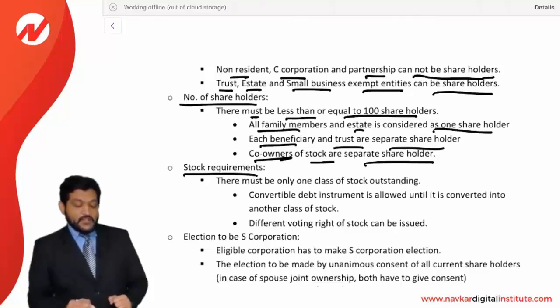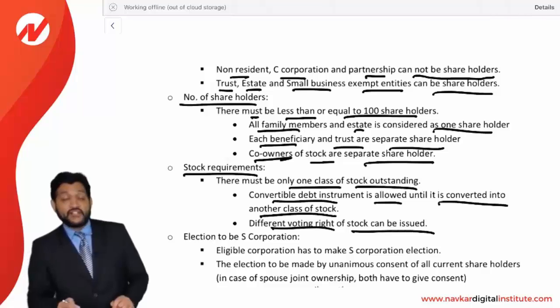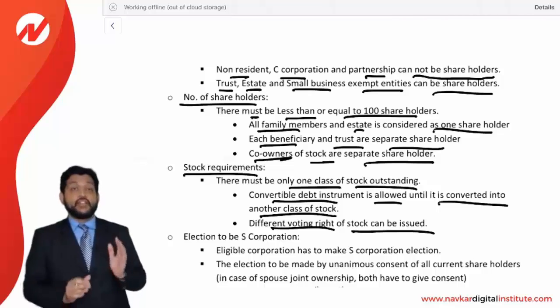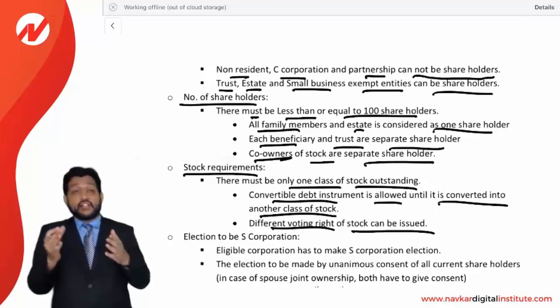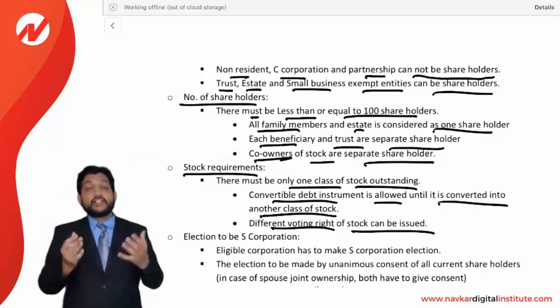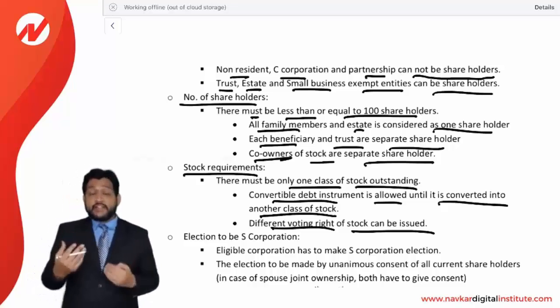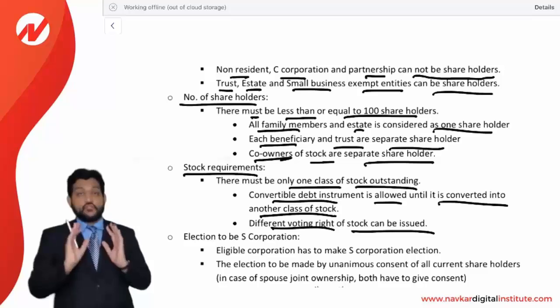Stock requirement. There must be only one class of stock outstanding. Convertible debt instruments are allowed until converted into another class of stock. Different voting right stock can also be issued. Look at this. Different voting right stock is allowed, but a different kind of stock is not allowed. Equity and preference are considered different kinds of stock. The S corporation cannot have equity as well as preference, but it can have equity of different voting rights. That is allowed. Convertible debt instruments can also be issued. That is also allowed until converted into another kind of stock. So that also is to be considered.